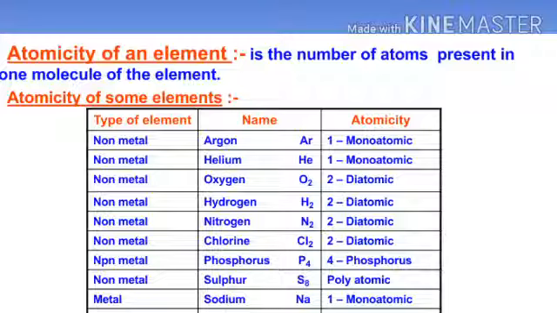This is the table which provides the atomicity of some elements. The type of element is nonmetal. The names are argon, helium, oxygen, hydrogen, nitrogen, chlorine, phosphorus and sulfur. Argon's atomicity is monoatomic, helium monoatomic, oxygen diatomic, hydrogen diatomic, nitrogen diatomic, chlorine diatomic. Diatomic molecules are written as O2, H2, N2, Cl2.